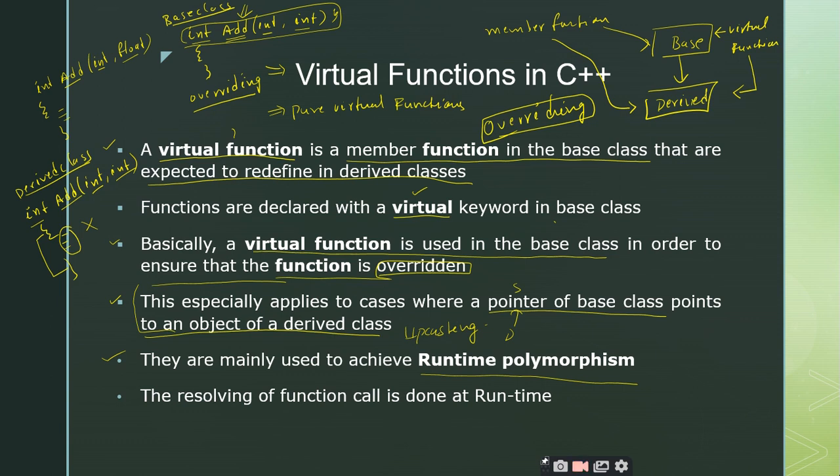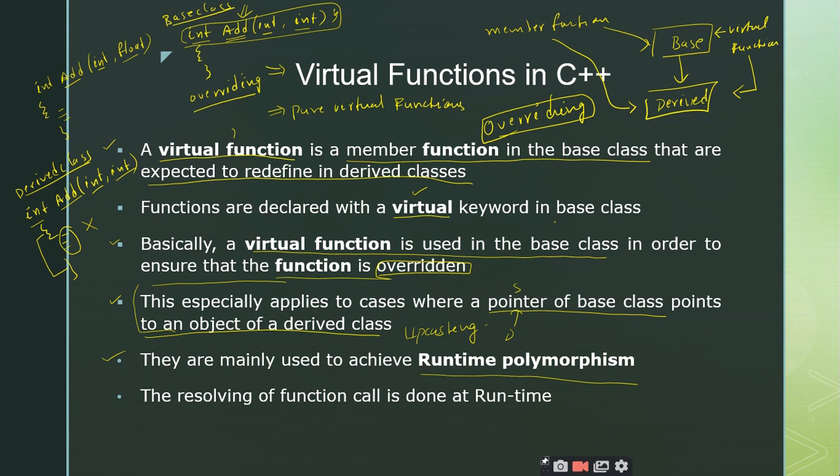We'll discuss these things again, but I am giving a brief introduction to polymorphism. Polymorphism means one thing with different forms or different implementations. Polymorphism in C++ is categorized into two types: compile time polymorphism and runtime polymorphism.